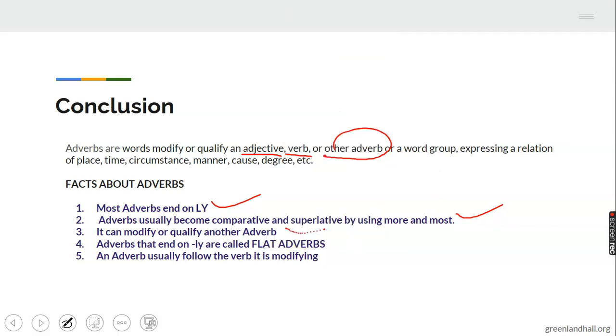I also said an adverb, when it ends on ly, is called a flat adverb. And the ones that don't end on ly are called what? They are called the round adverbs. And I said in most cases, an adverb follows the verb it is modifying.